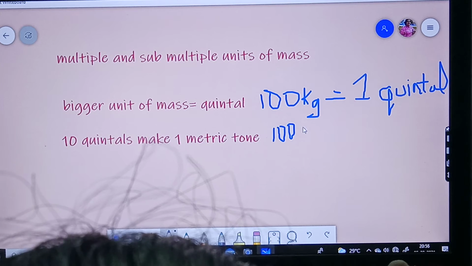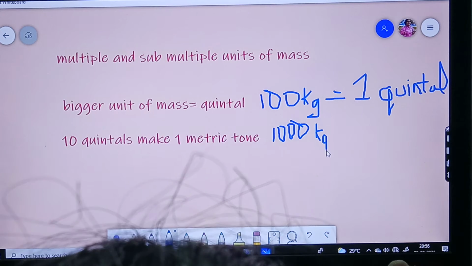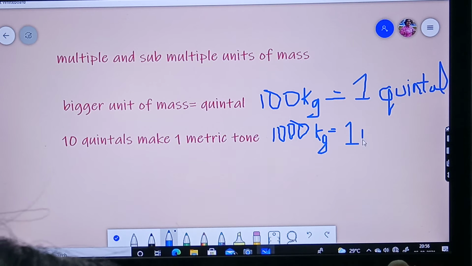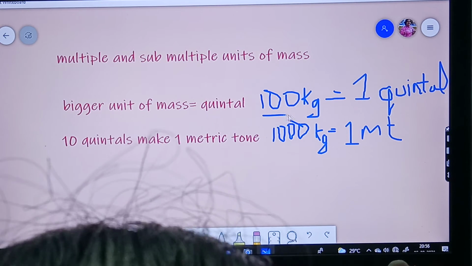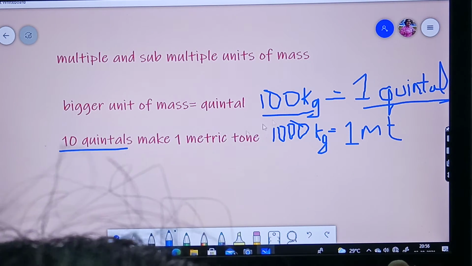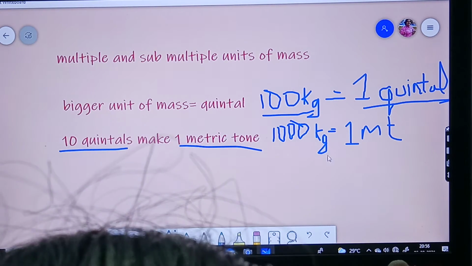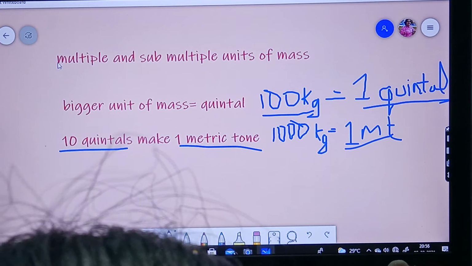1000 kgs is equal to 1 metric ton. MT I will write. See, 100 kgs is equal to 1 quintal. Then 10 quintals is equal to how much? 100 into 10, 1000. That means it is equal to 1 metric ton. 1000 kgs is equal to 1 metric ton. Understood? These were the multiples, that means the bigger units.